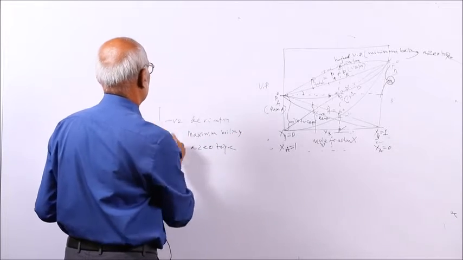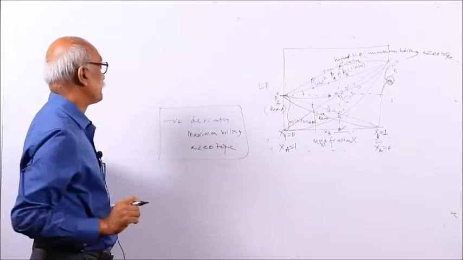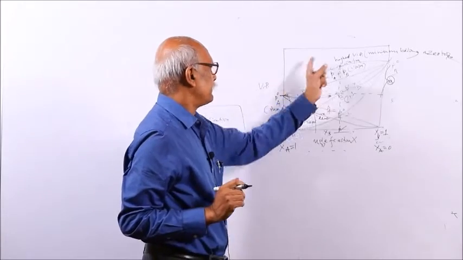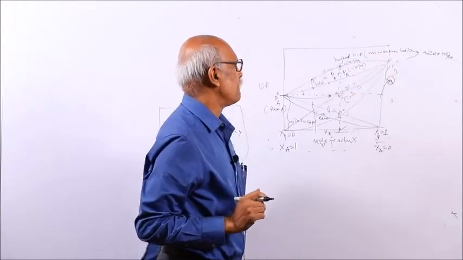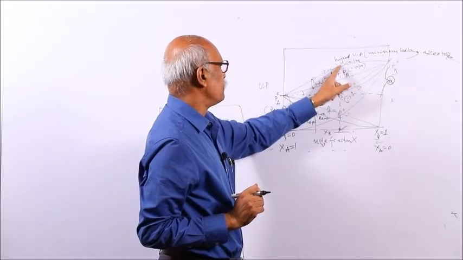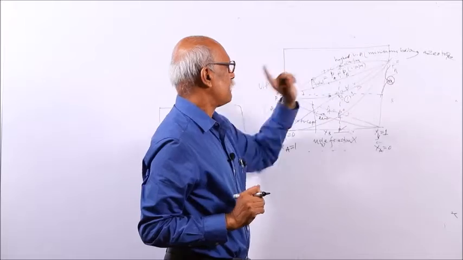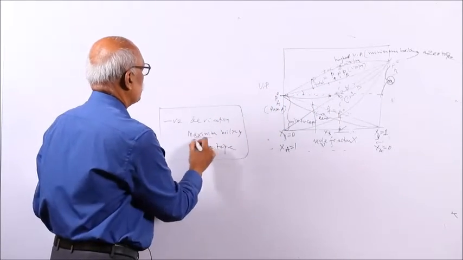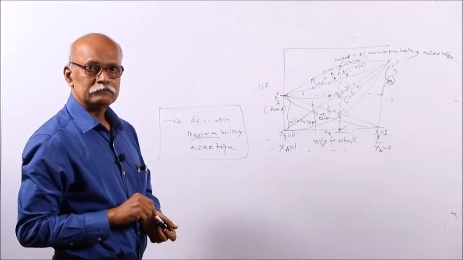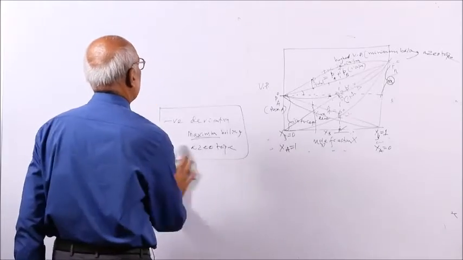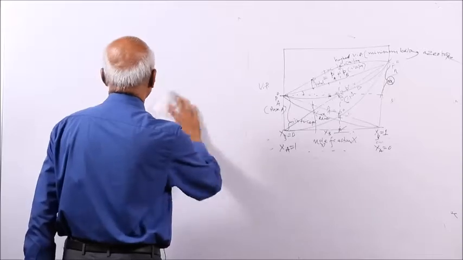Remember, for negative deviation we get a maximum boiling azeotrope. For positive deviation, we get a minimum boiling azeotrope. Why is this minimum? Because vapor pressure is more. The more the vapor pressure, the less the boiling point. Here, the less the vapor pressure, the more the boiling point. So this is the case with positive and negative deviation of non-ideal solutions.